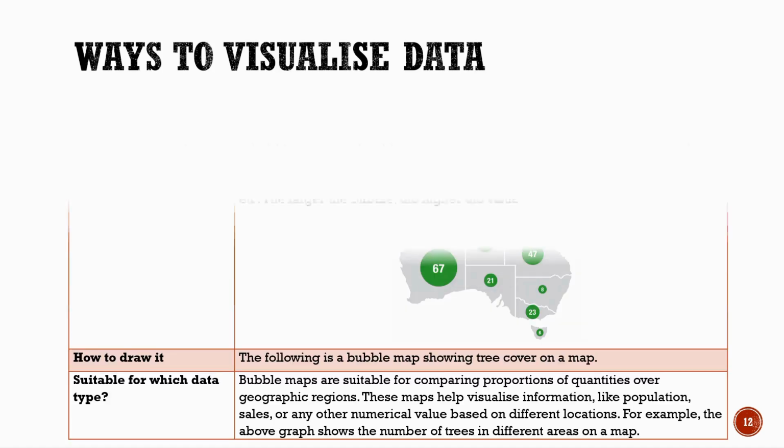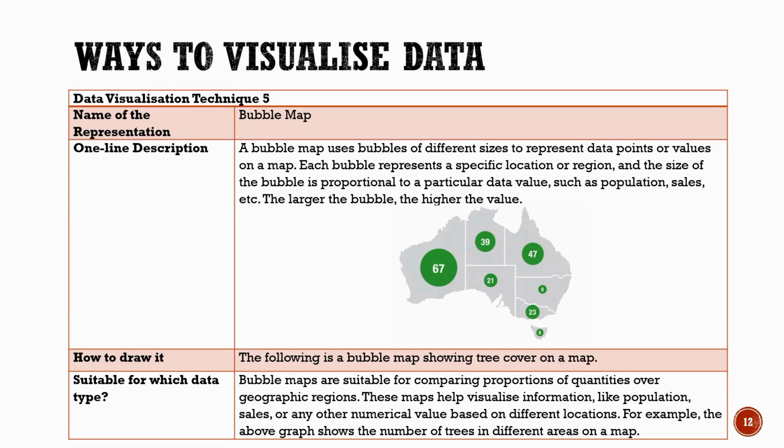Let us now learn another technique, bubble map. Bubble map is used to represent data on a map using circles, also called bubbles. Each bubble shows a specific location or region. The size of the bubble represents the value of the data. The larger the bubble, the higher the value. In this example, the bubble map shows tree cover in different areas. Each bubble represents a region, and its size shows the number of trees.